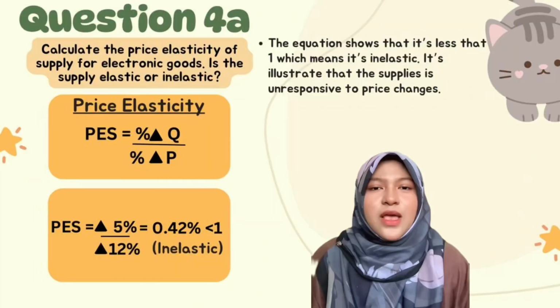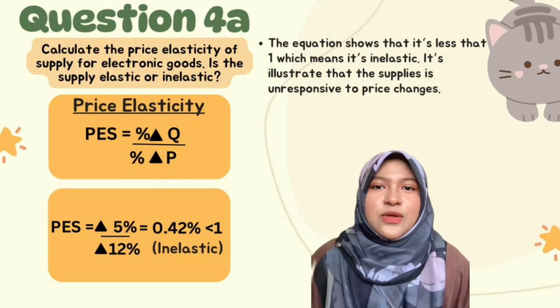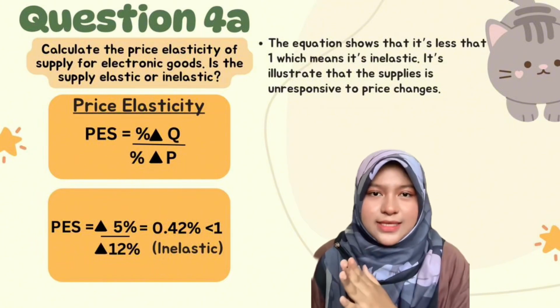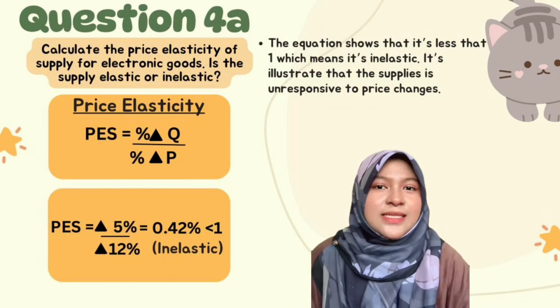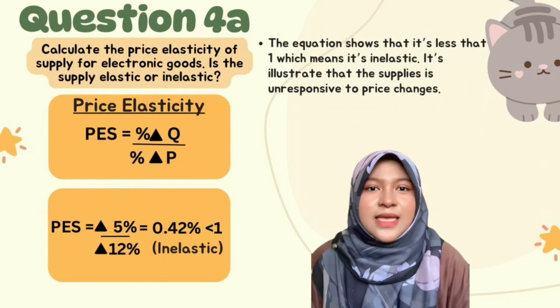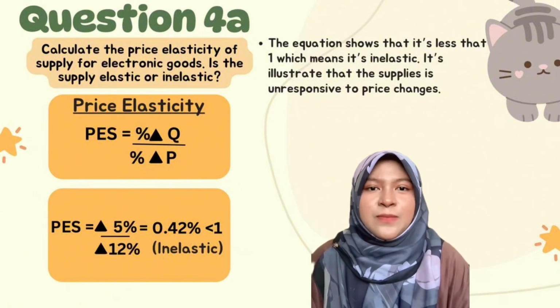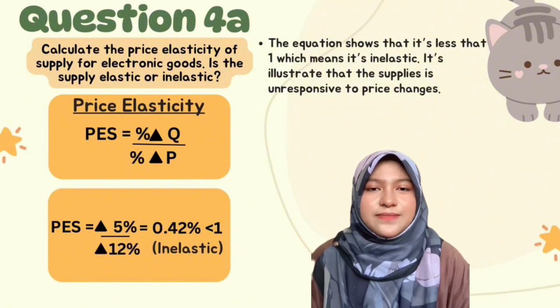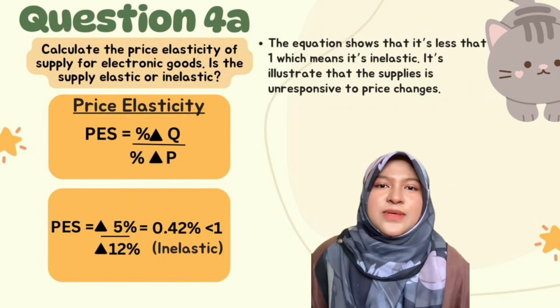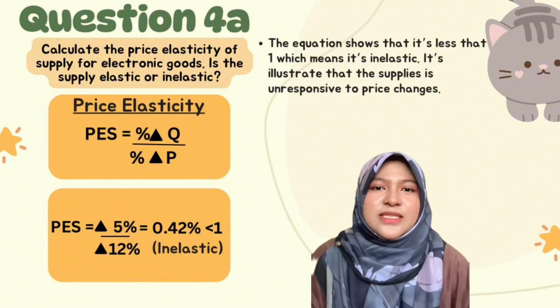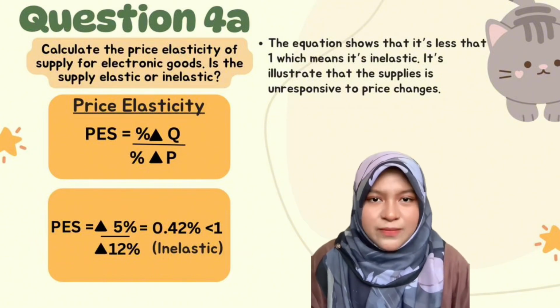Today, I will be discussing two questions about elasticity. Let's dive in. The first question focuses on calculating the price elasticity of supply (PES) for electronic goods and determining whether the supply is elastic or inelastic. Price elasticity of supply is calculated as the percentage change in quantity supplied divided by the percentage change in price. In this question, the percentage change in quantity supplied is 5% and the percentage change in price is 12%.